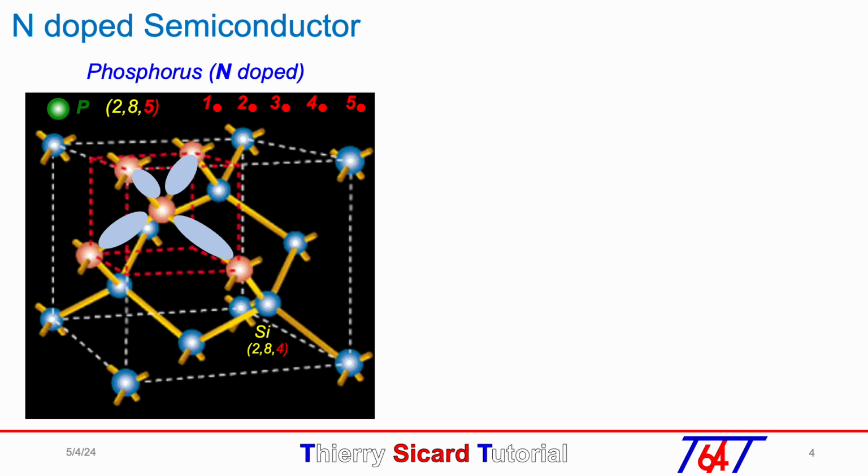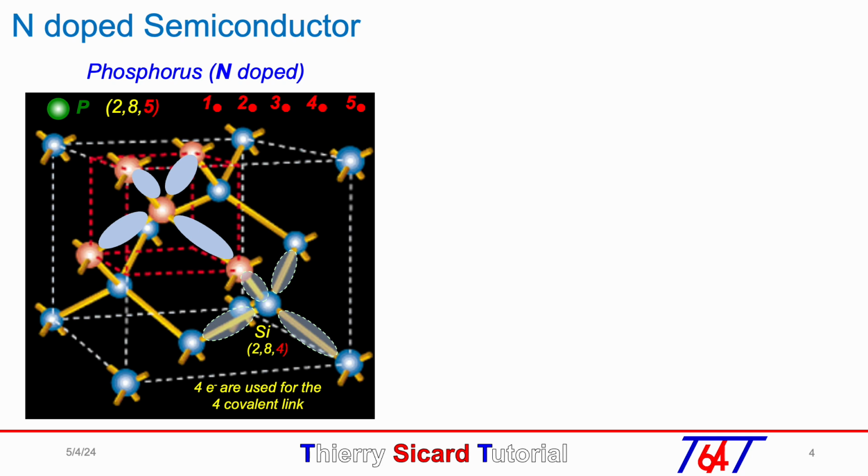On the top left, we can see the phosphorus atom in green with 2 and 8 electrons on its first 2 shells and 5 electrons on its external shell. Inside the silicon crystal in 3 dimensions, we can see a silicon atom with 2, 8 and 4 electrons on the external shell with its 4 covalent links.